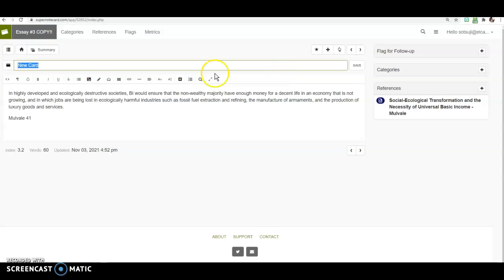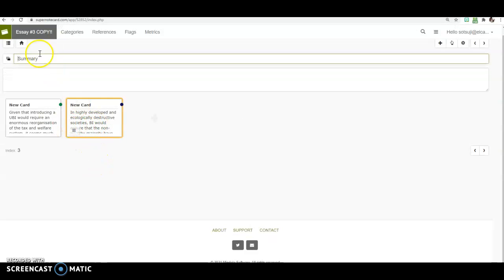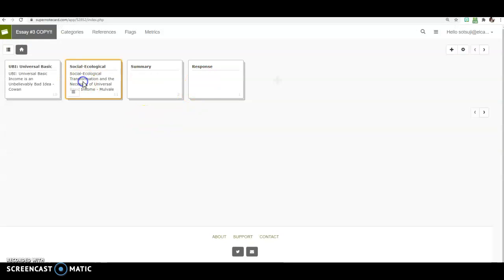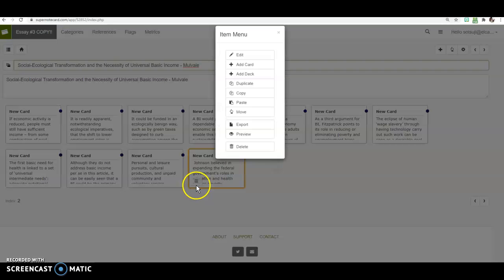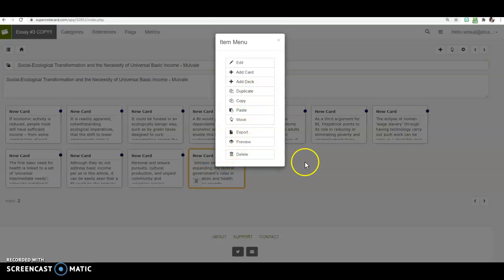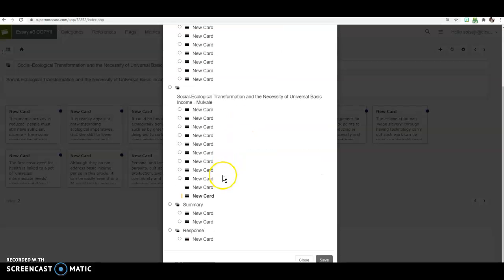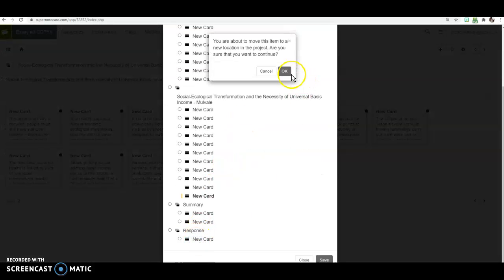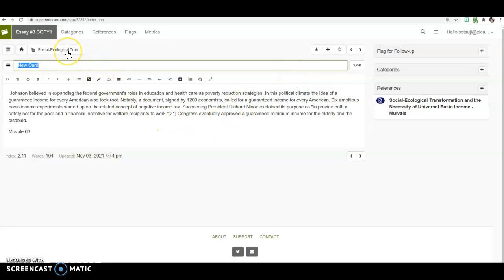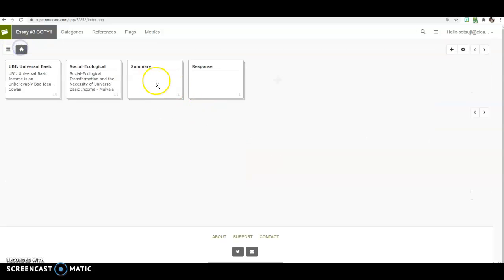So now it's in here. Then I like this one, and I'm going to move this card into my response deck, and so on. You're just moving about 5 of your cards into your summary and response decks.